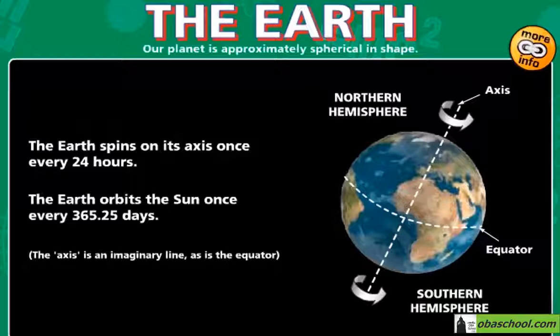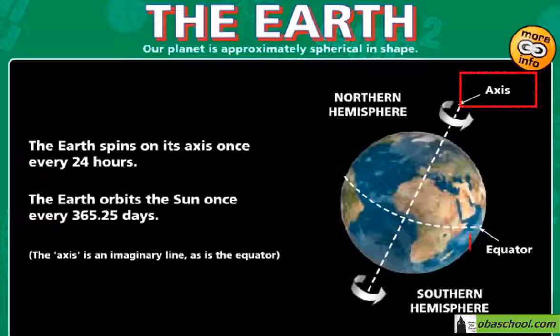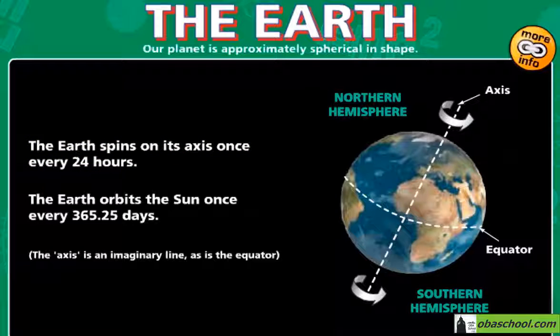The Earth is the planet that we live on. Our planet is approximately spherical in shape. The axis and the equator are both imaginary lines. The Earth spins on its axis once every 24 hours, and the equator separates the northern hemisphere from the southern hemisphere.